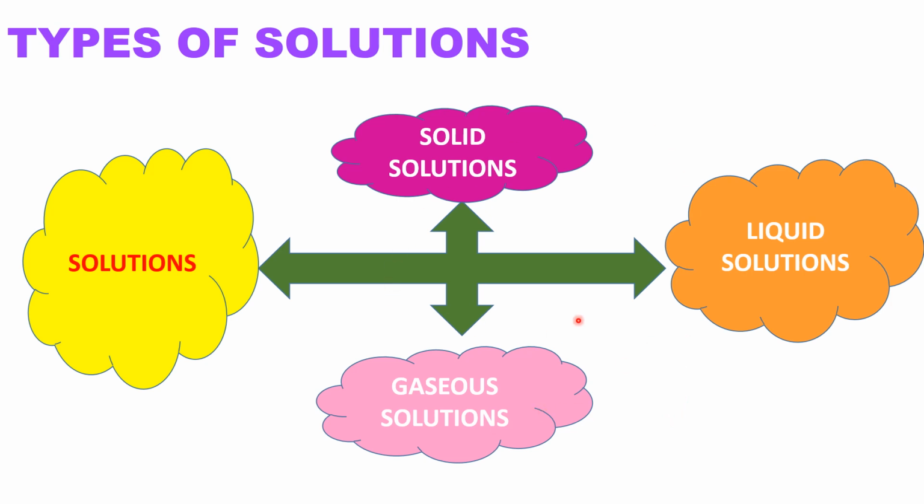The solvent determines the physical state in which the solution exists. We know a binary solution is made up of two components, one is solute and the other is solvent. Solute and solvent may be solid, liquid or gas. So there are 9 possible types of binary solutions.